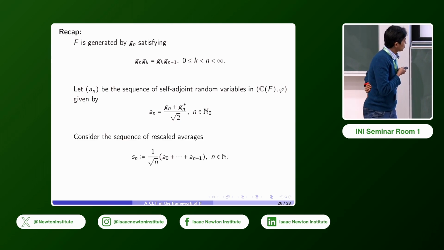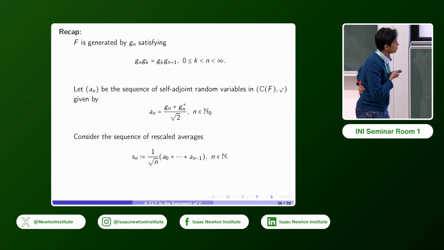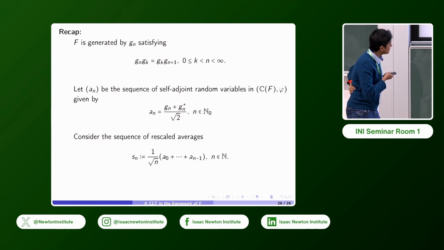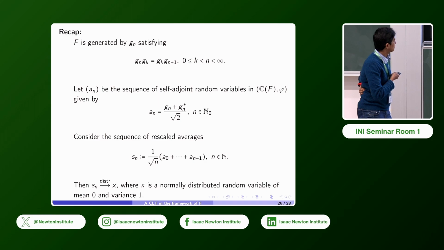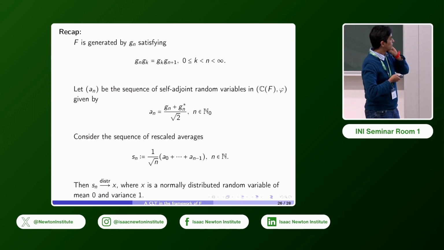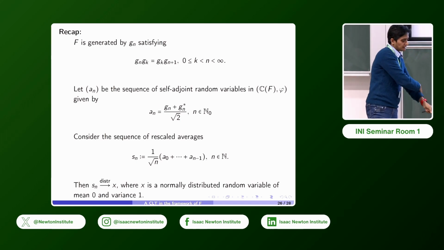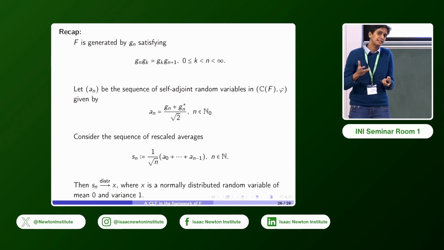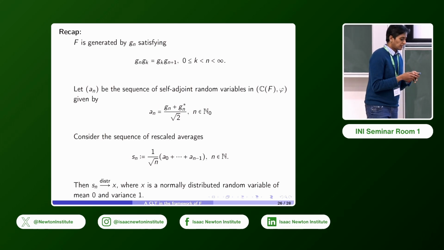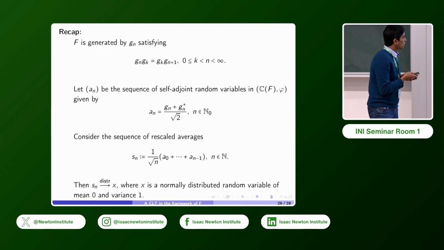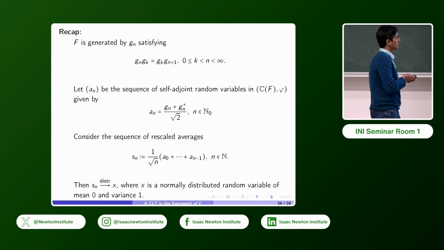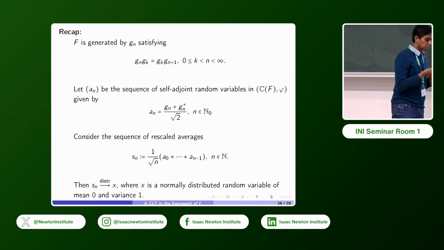And then these rescaled averages Sn, 1 over square root n times the sum of the first n random variables an, will converge in distribution to X, where X is a normally distributed random variable of mean 0 and variance 1. And like I said, when we talked about the classical CLT, the normal distribution is uniquely determined by its moments. So we can really talk about weak convergence of the probability measures that come from Sn to the probability measure of the normal distribution, because the normal distribution is uniquely determined by its moments.